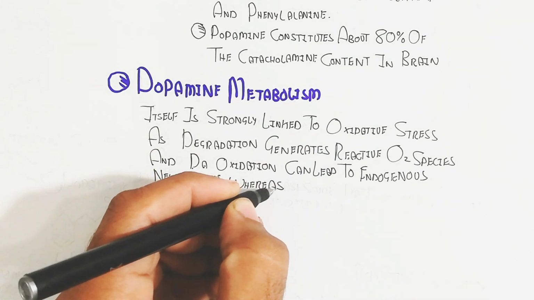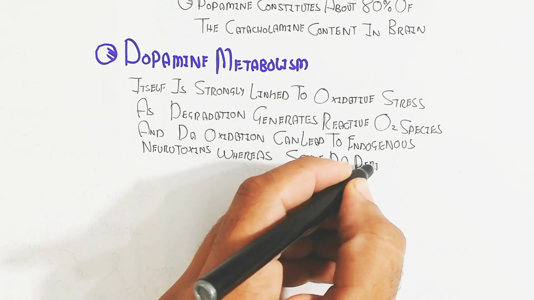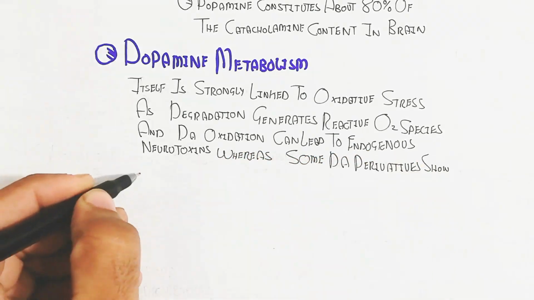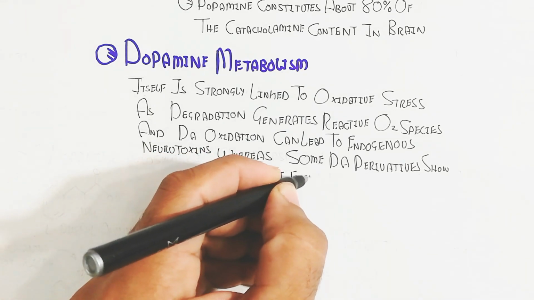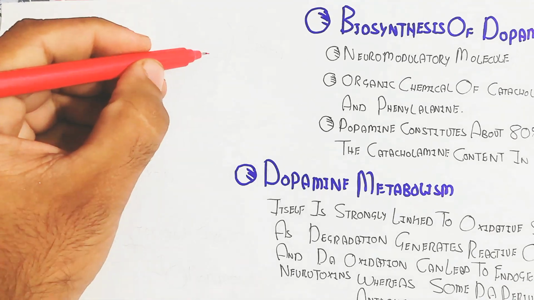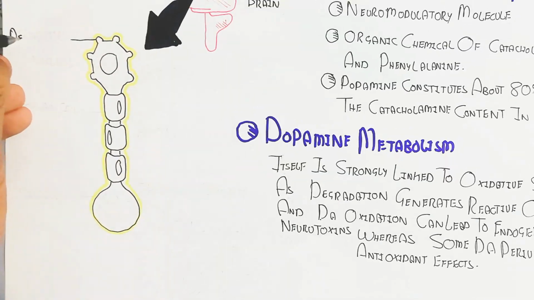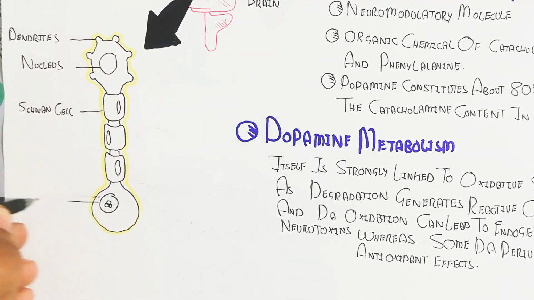So let's understand the neuron involved in the production of dopamine, in response to reward, pleasure, and many events related to happiness, and its release from the basal ganglia.